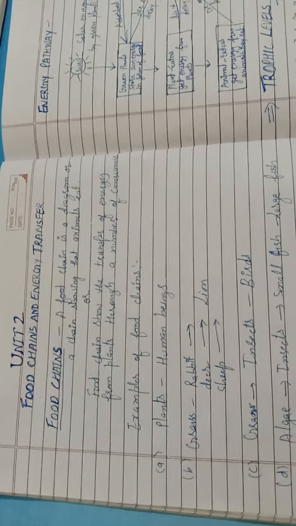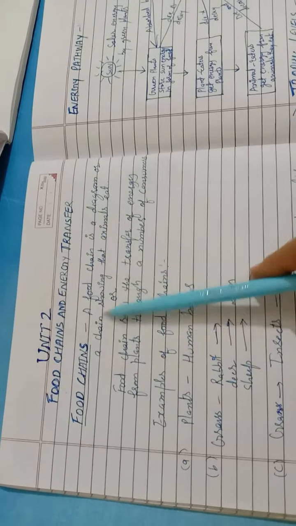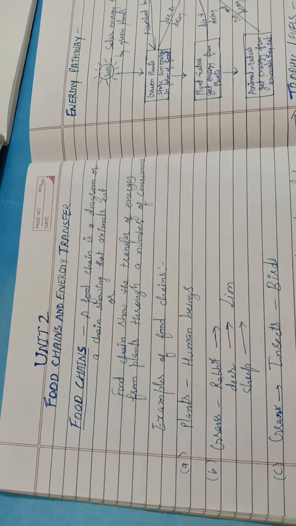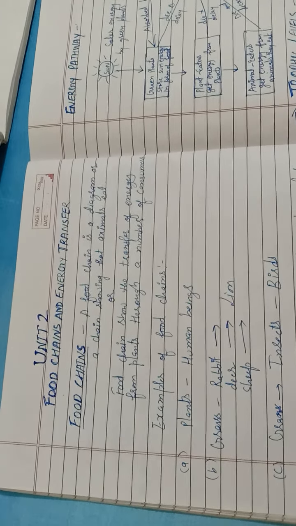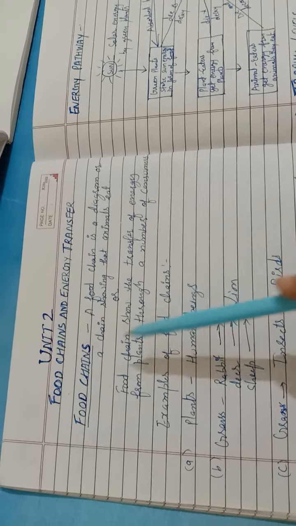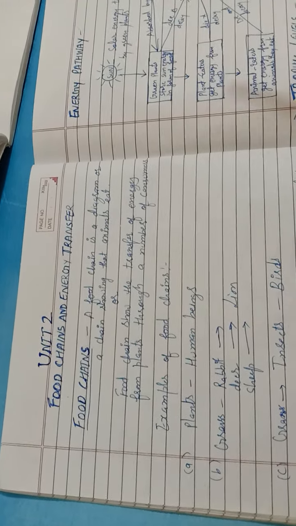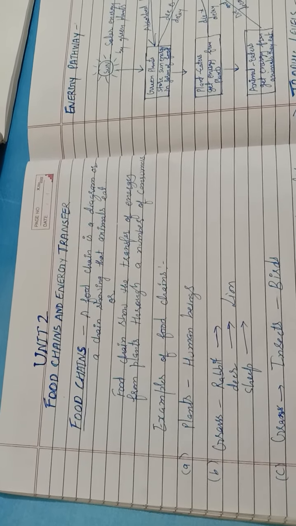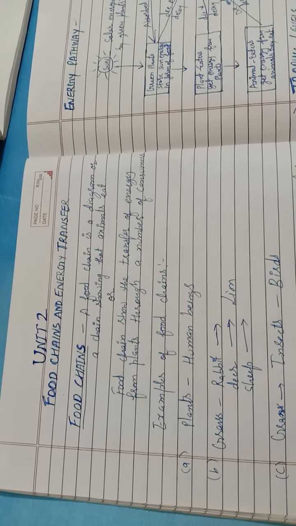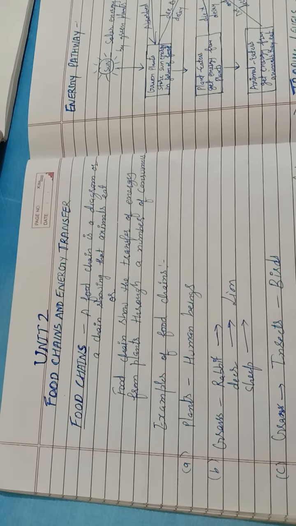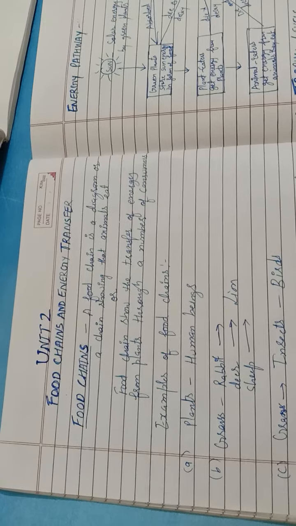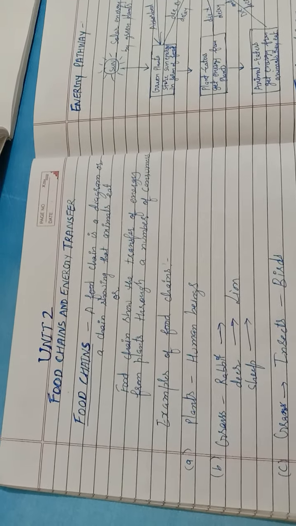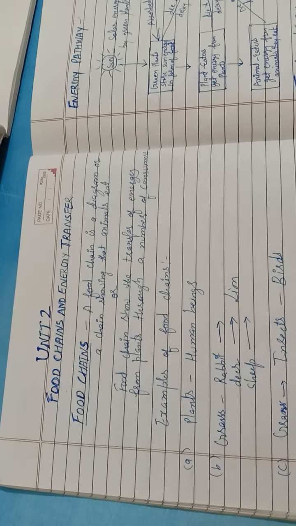Basically, a food chain is a diagram or a chain showing which animals eat, or are eaten by, other animals. The food chain shows the transfer of energy from the plants through a number of consumers. A food relationship exists between plants and animals. So one animal is eaten by another animal, and it shows that there is a transfer of energy.